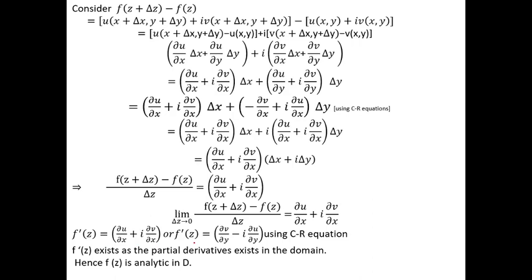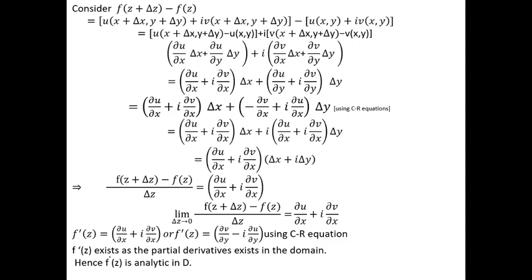What is the formula? How to write this ∂u/∂x and ∂v/∂x in terms of y? By using the CR equation. What is ∂u/∂x? ∂u/∂x is ∂v/∂y. And what is ∂v/∂x? Minus ∂u/∂y. This can also be expressed as f dash z is equal to ∂v/∂y minus i ∂u/∂y. Now this represents the differentiable formula for the analytic function.